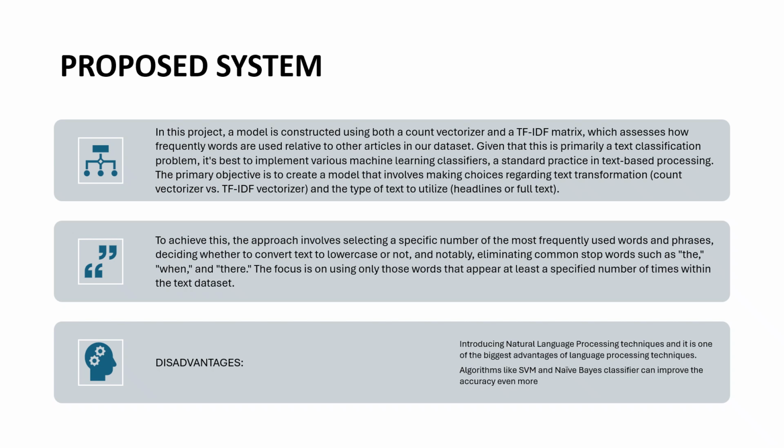Since this is a text classification task, I used machine learning algorithms like logistic regression and SVM to train and test the data. I also experimented with different ways of representing the text, using just headlines, full content, or both, and compared how count vectors and TF-IDF affect the results.